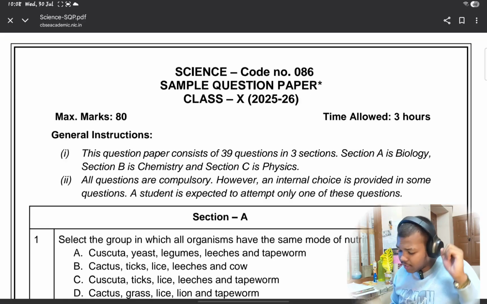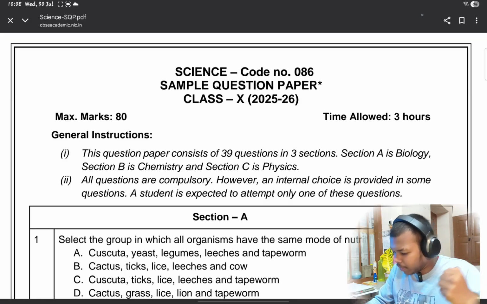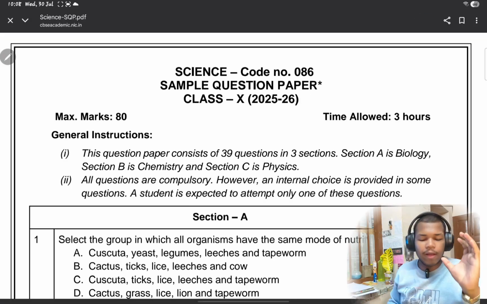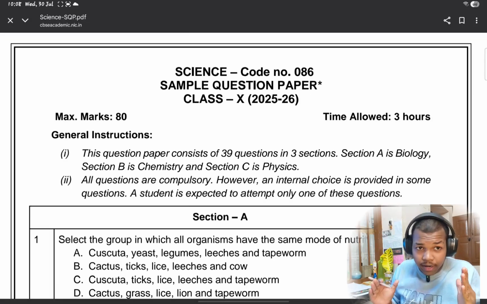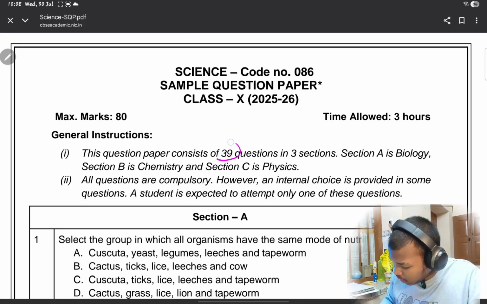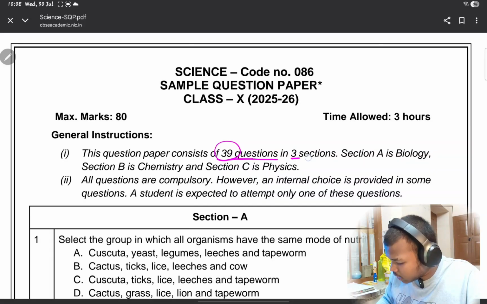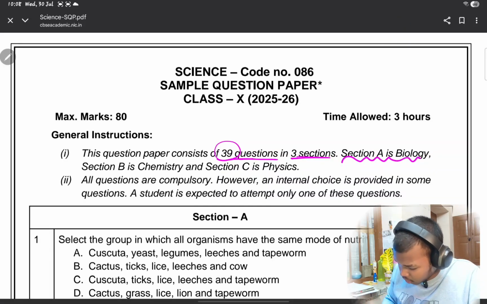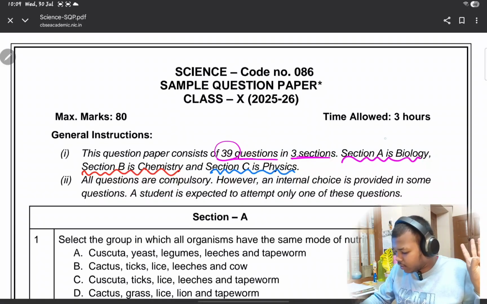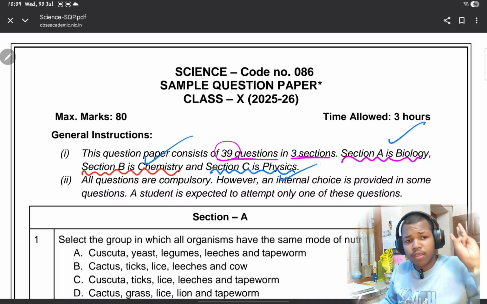So here first they have, okay, let me read you here. They are divided into some parts. Okay, like biology, physics and chemistry both are separate now. You have to take it individually. So there are 39 questions in 3 sections, and section A is biology, section B is your chemistry, and your section C, that is physics. So there are 3 sections over here. First one is biology, then chemistry, then physics.